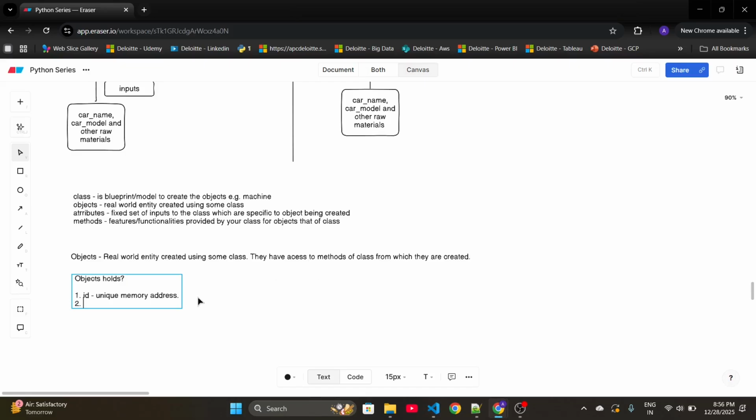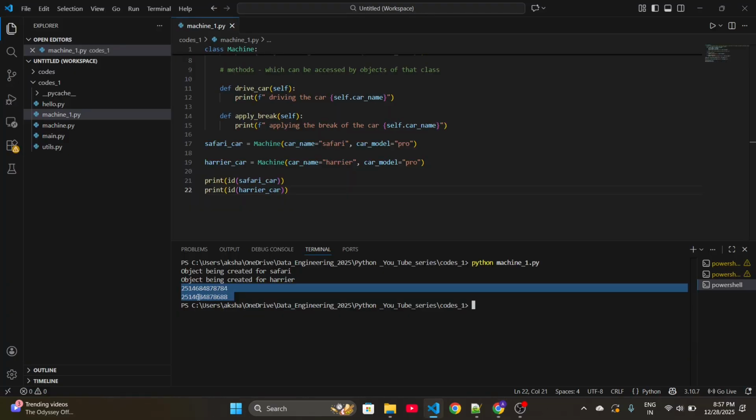Then the next thing, type. Every object belongs to some class. The second thing is a type. Every object belongs to a particular class. An object can be created from a class only, right? So it will belong to some class. That class is the type of that object. Let's verify this also.